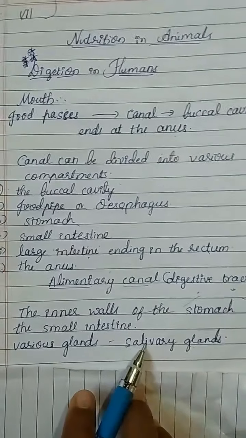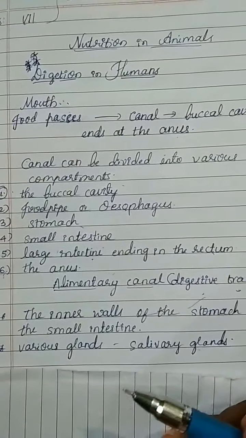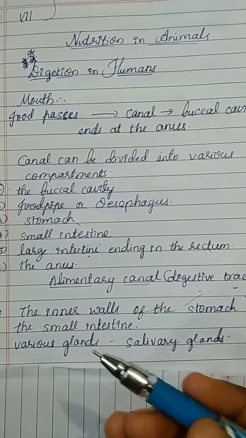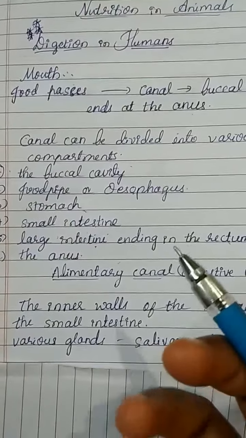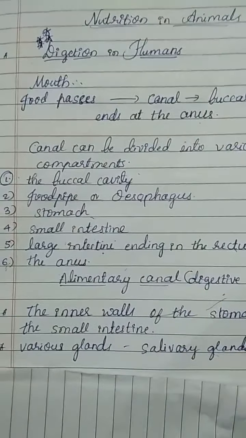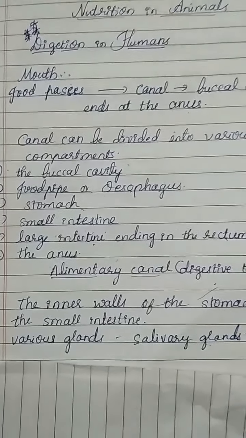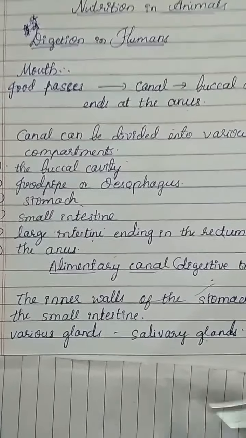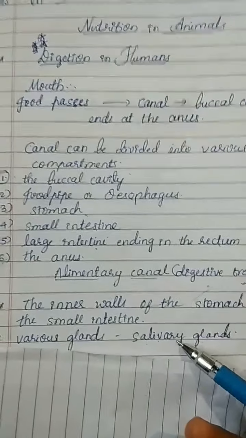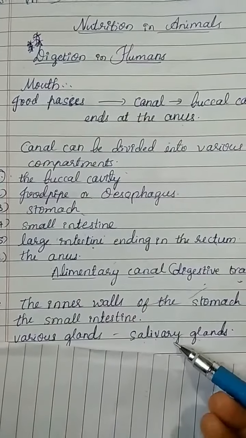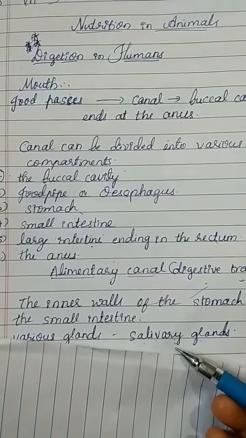Saliva is the gel-type secretion in your mouth, under your tongue, like when you remember turmeric or a lemon. The glands which secrete saliva are called salivary glands.